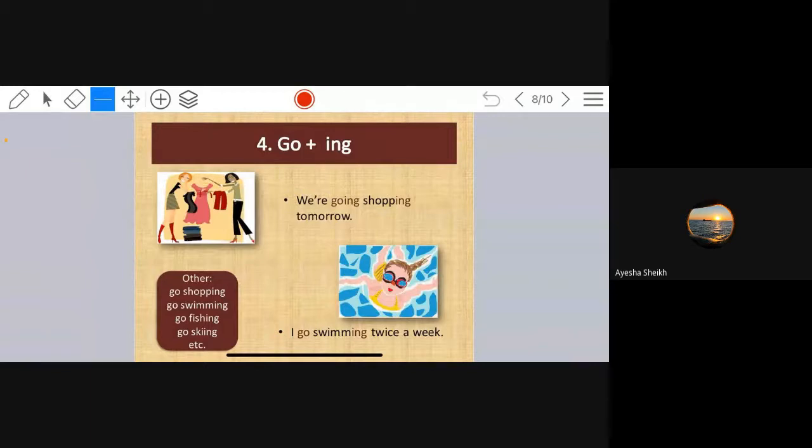Number 4. Go plus ing. We are going shopping tomorrow. I go swimming twice a week. Others: go shopping, go swimming, go fishing. Okay. So again, some more examples: go shopping, go swimming, go fishing, go skiing, etc.